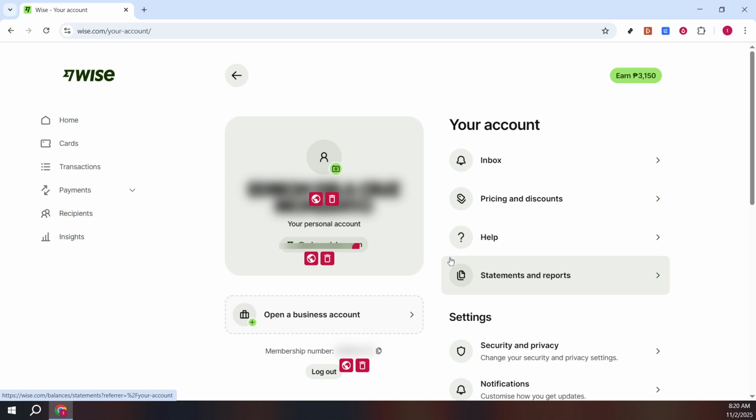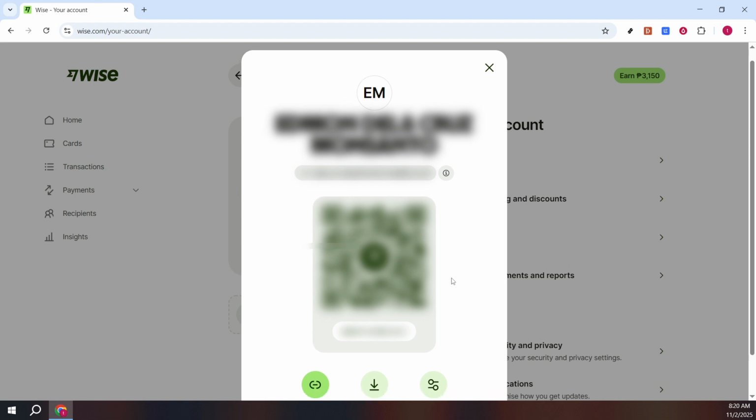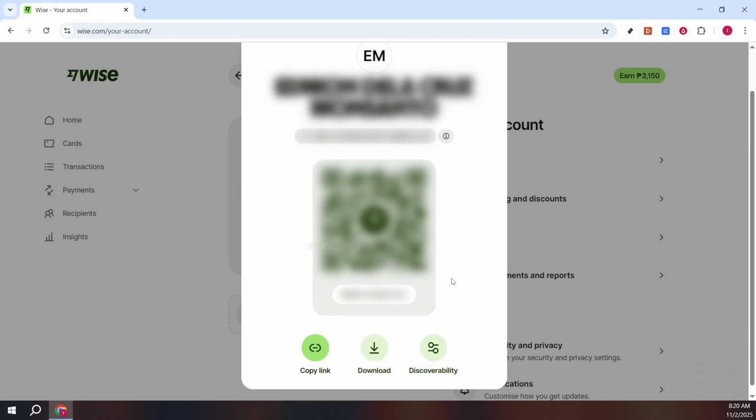After you've accessed your personal account, this is where you will see your Wise tag. For those of you not familiar with Wisetag, think of it as your personal identifier within Wise. It's an incredibly convenient way to streamline transactions. So take a moment to explore this section. You'll find the Wisetag can be a powerful feature in simplifying your interactions within the Wise platform.